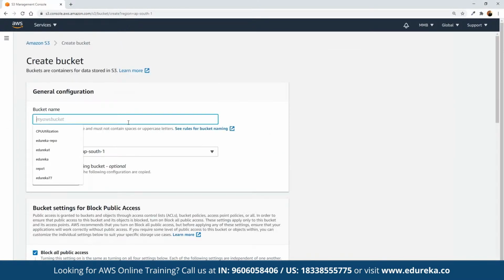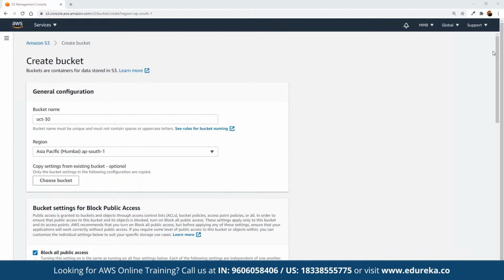Here we can define the name of the bucket. Suppose we want to name the bucket based on today's date, so here we can define October 30th. We can define the region in which we want the bucket to be deployed. We have to make sure that we are deploying the bucket in a region closer to the end users. And how exactly it is structured, we are going to discuss this point in detail as we proceed towards our certification training.